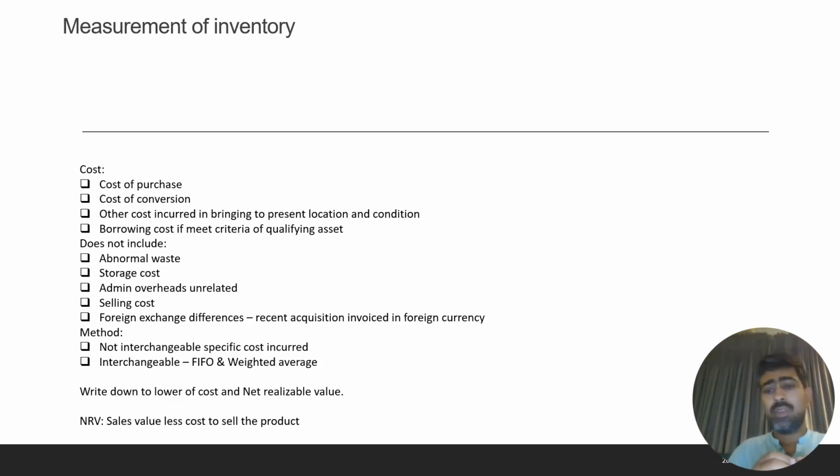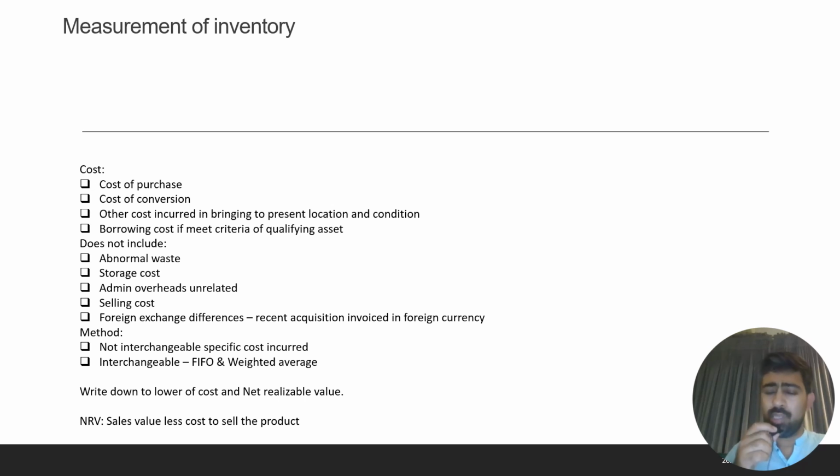Well, cost. Cost of inventory covers cost of purchase, cost of conversion, other costs incurred in bringing the inventory to the present location and condition required for sale of the item in the ordinary course of business, and borrowing cost if it meets the definition of a qualifying asset under IAS 23. It does not include abnormal waste.